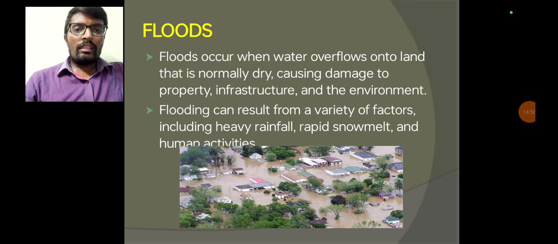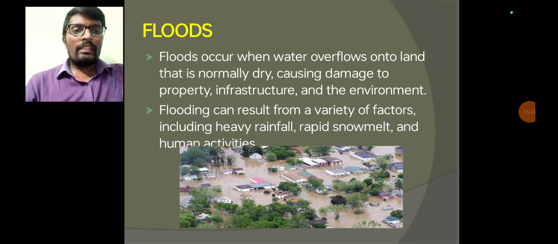Now coming to the flood. Flood occurs when water overflows onto land that is normally dry. This flood occurs after the losses. Losses means some of the water is evaporated and some of the water is infiltrated into the groundwater. After the losses, the excess water overflowing on the ground surface is called a flood. It can cause damage to property, infrastructure, and the surrounding environment.